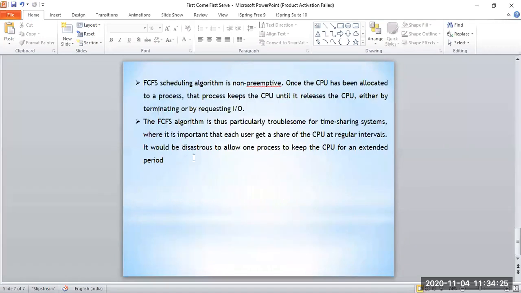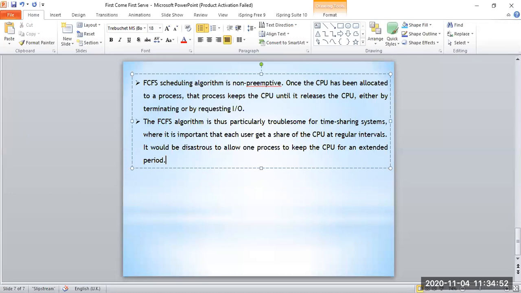This first come first serve is not recommended, as I said, in time sharing systems or interactive systems where we need a quick response. It is not at all recommended. Where it is important that each user gets a share of the CPU at regular intervals, it would be disastrous to allow one process to keep the CPU for an extended period. So in real-time systems, the first come first serve methodology is never used.